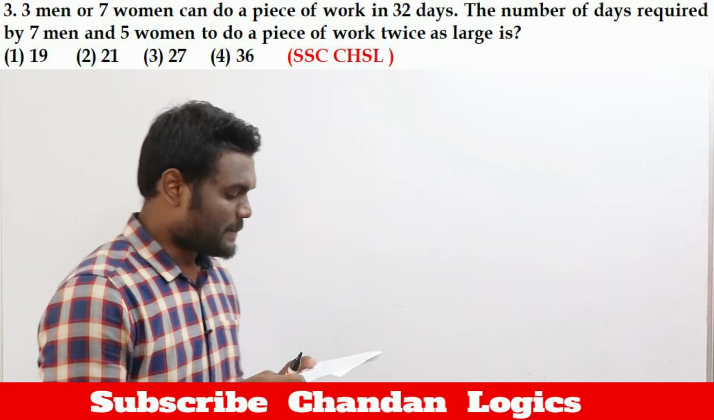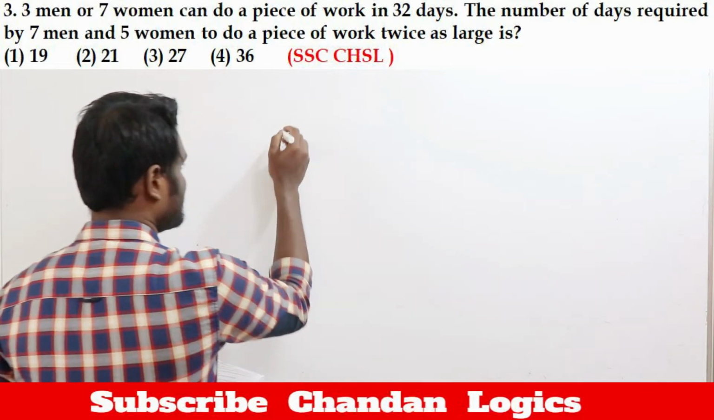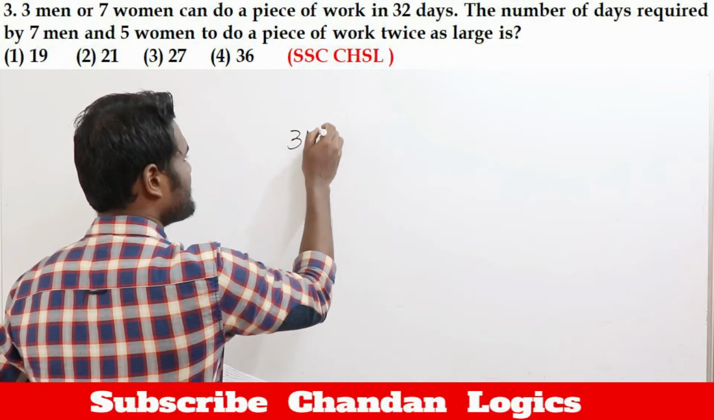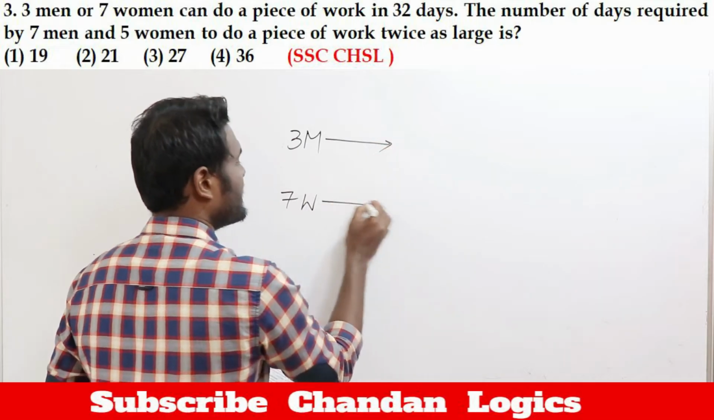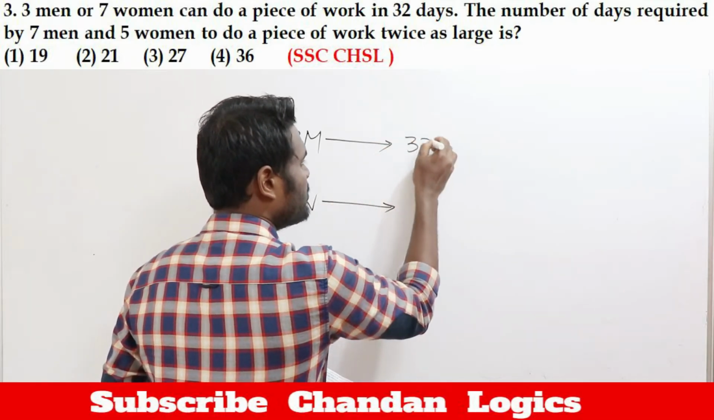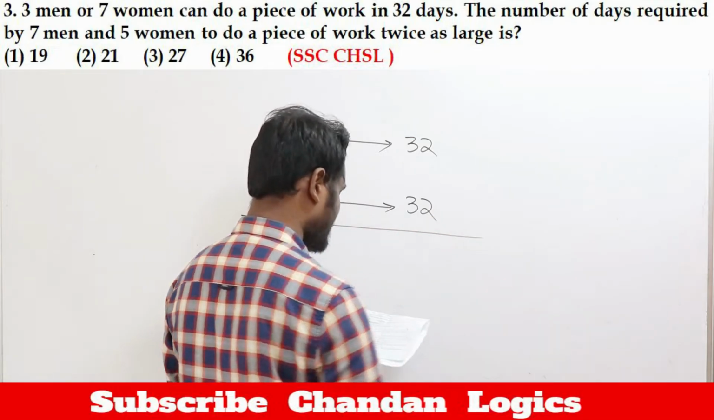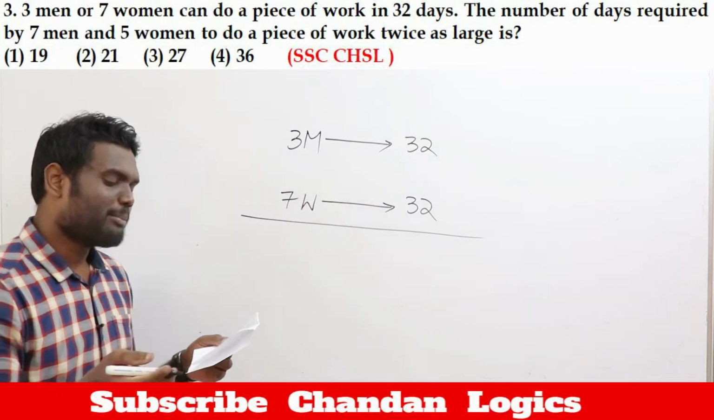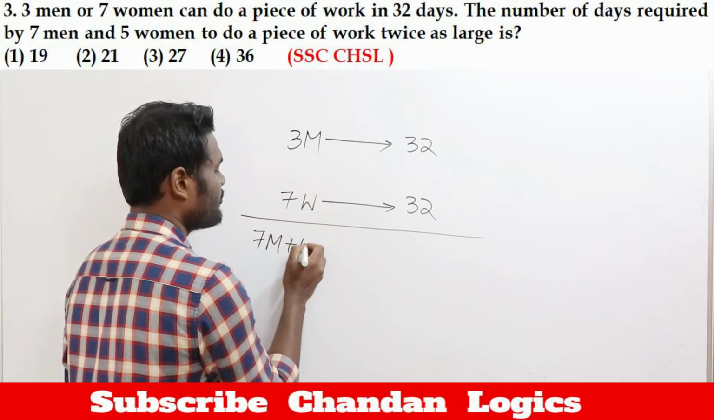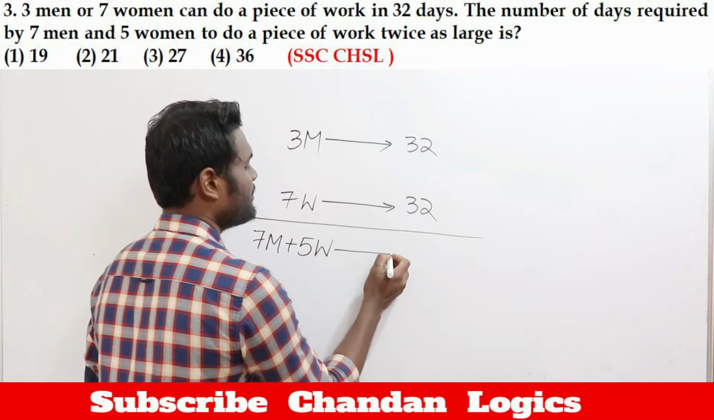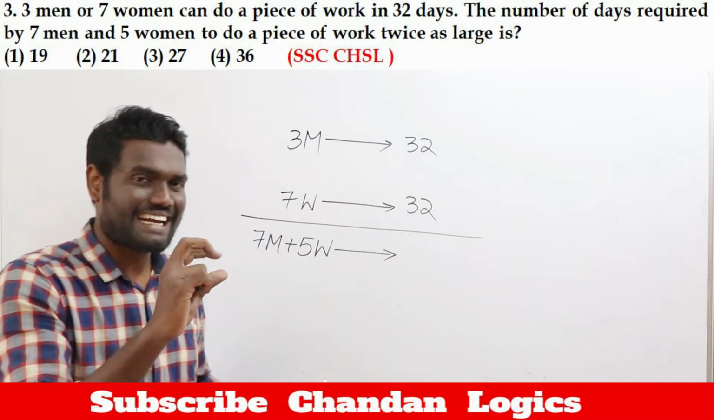It is saying this way: 3 men or 7 women can do work in 32 days. It is saying that 3 men or 7 women can complete the work in 32 days. Then the number of days required for 7 men and 5 women to do twice as large a work. Now it is like double the work.